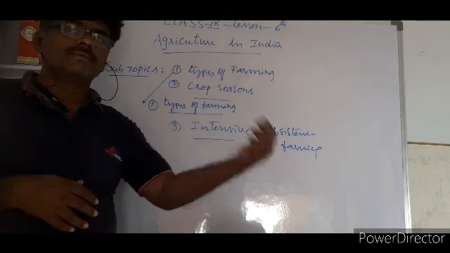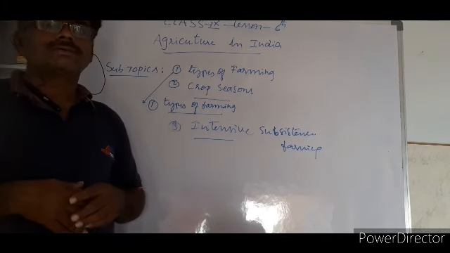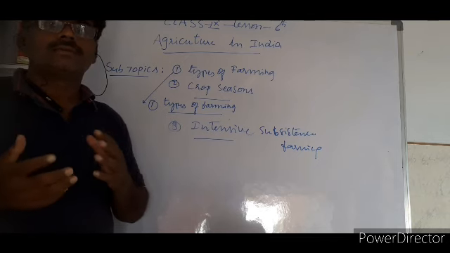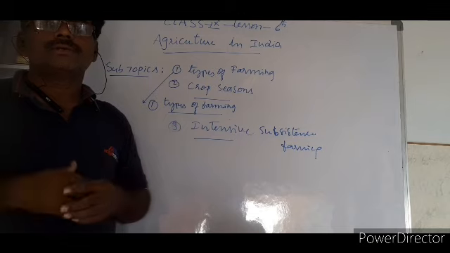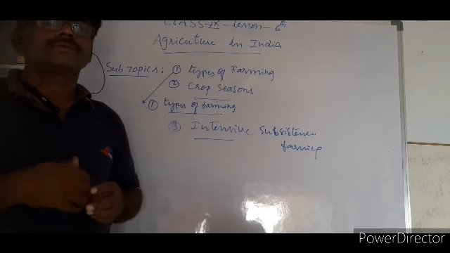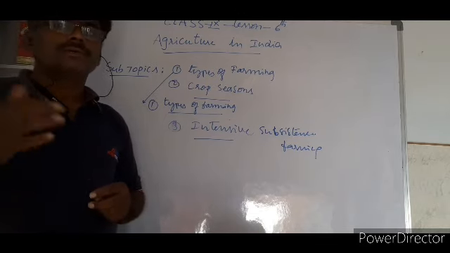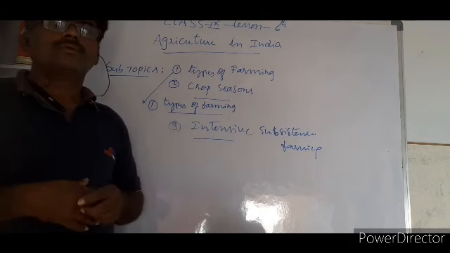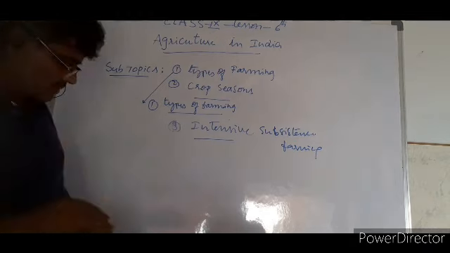But in simple subsistence farming, production is always low, and the income is also low. Whatever income they are getting is low. But in intensive farming, income is more as production is more. Production is more because of the greater use of land and the area of the land is more. So that's the point.